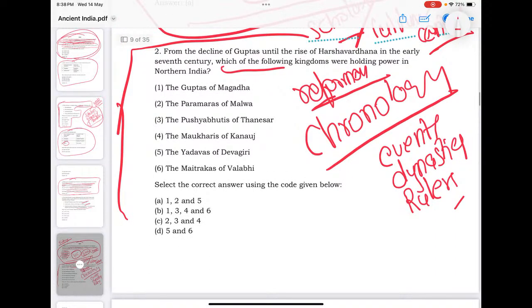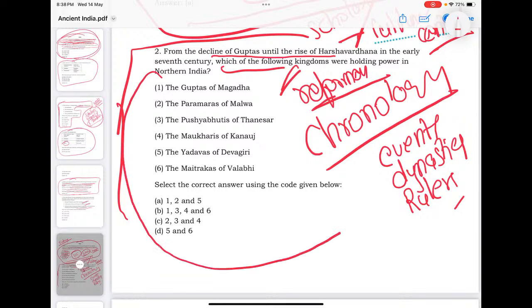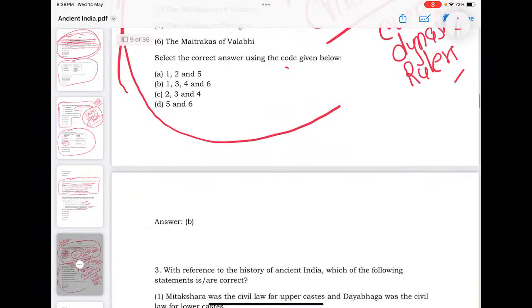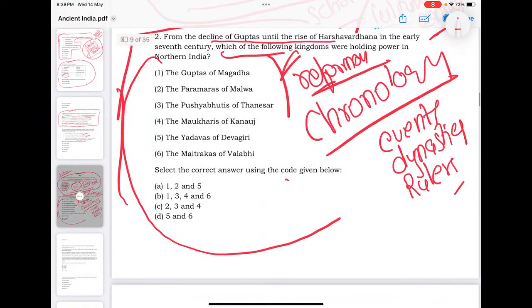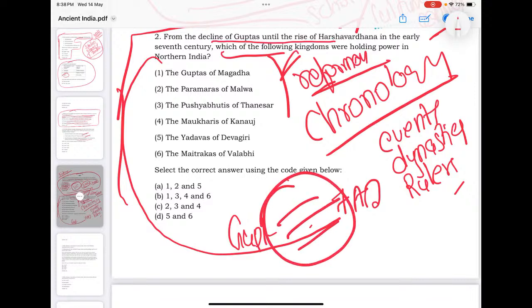Just look into this. Different dynasties are given. They're asking about the decline of Gupta, the period until the rise of Harshavardhana, which witnessed many kingdoms in North India, and their chronological order is being asked. So have an idea what are the popular kingdoms that existed, from the decline of the Guptas till the rise of Harshavardhana. What all the popular kingdoms existed in North India.